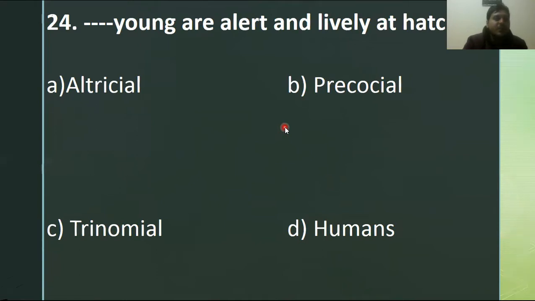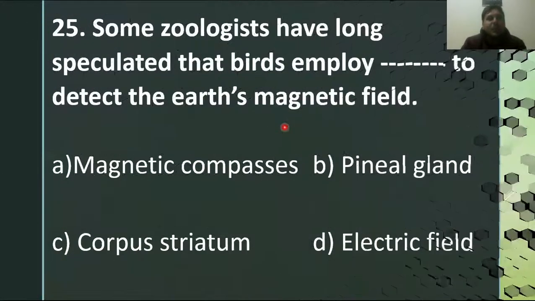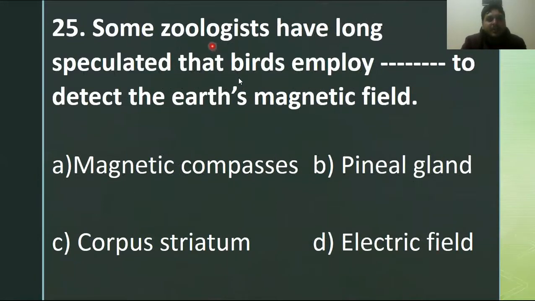The last MCQ, MCQ number 25. Some zoologists have long speculated that birds employ blank to detect the Earth's magnetic field. There are many different kinds of thinking about the migration and navigation in case of birds, how the birds move, how the birds navigate. They follow the same track for their migration for a long distance. So according to some zoologists, there are some speculations like the birds have magnetic compasses in their brain, so that's why they detect the magnetic field. So option A is the right answer for MCQ number 25.